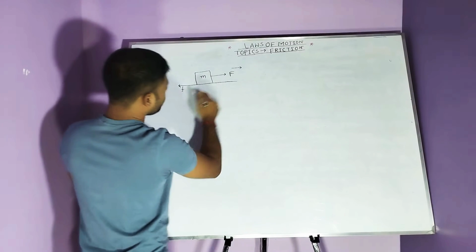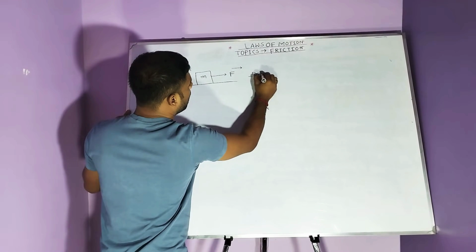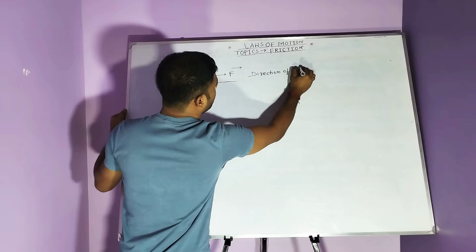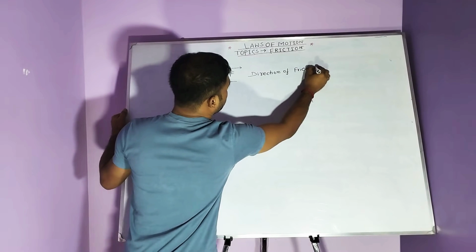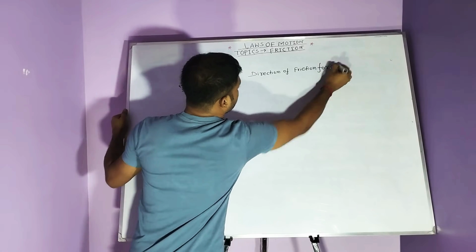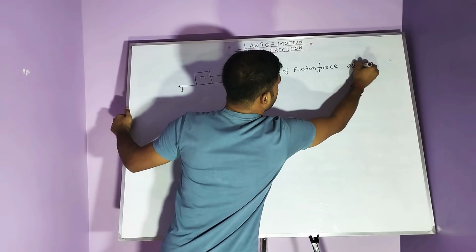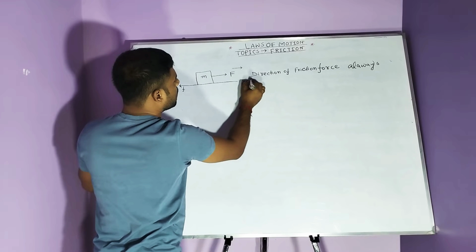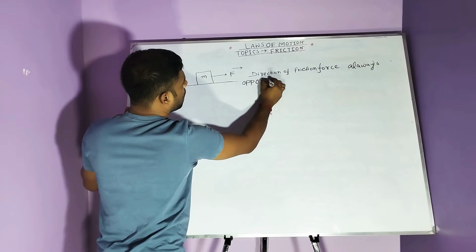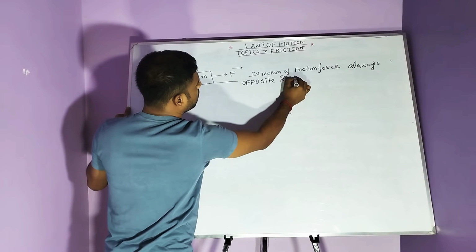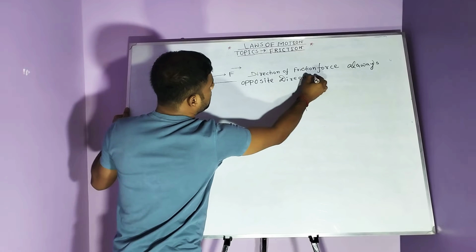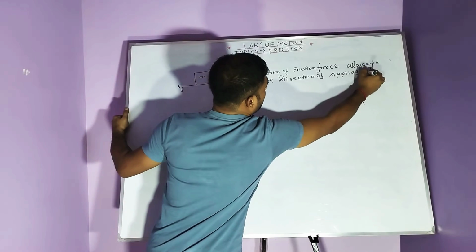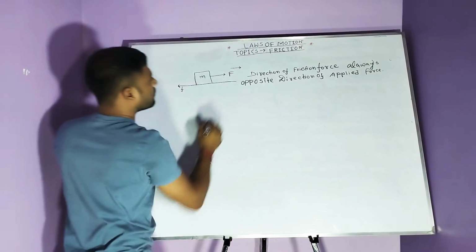F, the direction of friction force is always opposite to the direction of the applied force. That means F is the applied force.